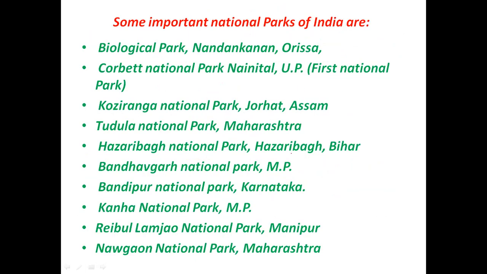These are some of the important national parks of India. Jim Corbett National Park was the first national park set up in India. In Jammu and Kashmir, we have important national parks like Dachigam National Park in district Srinagar, 22 kilometers away from Srinagar. Dachigam is famous for the conservation of the Hangul Kashmir stag. Then we have Salim Ali National Park in district Srinagar, which is famous for musk deer.